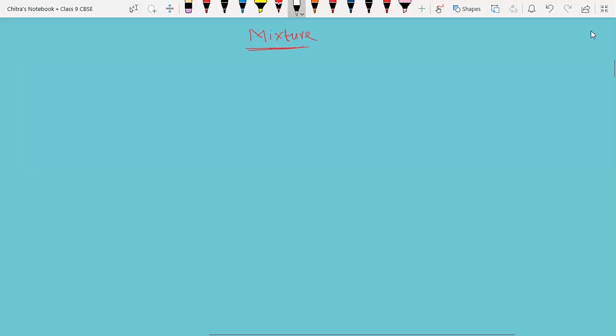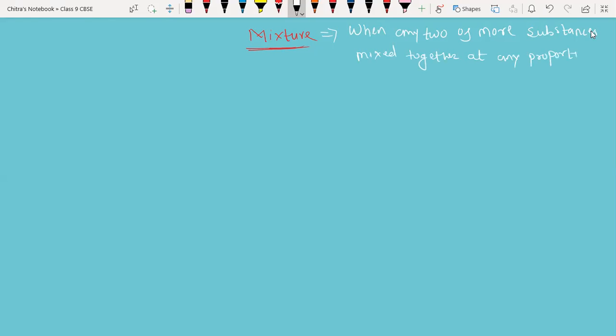What is a mixture? When any two or more substances are mixed together at any proportion, the result is called a mixture.